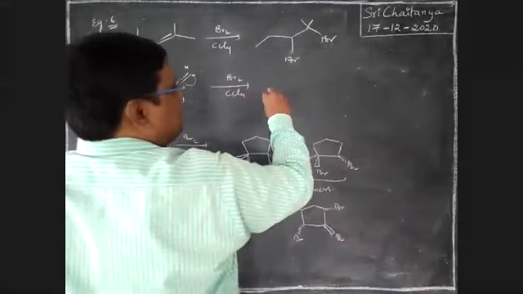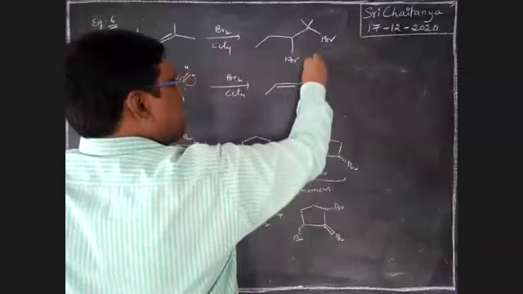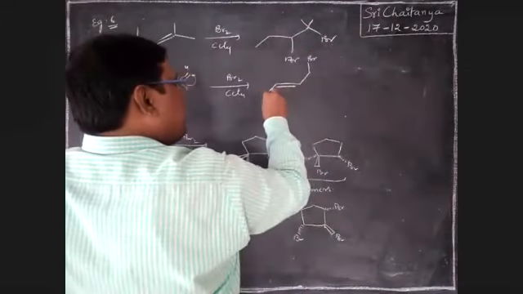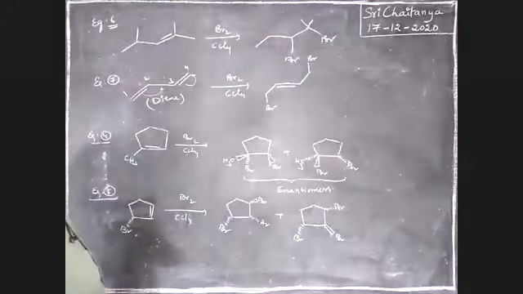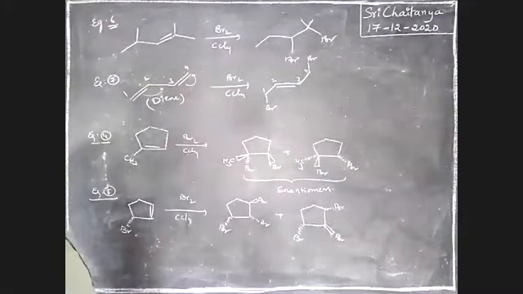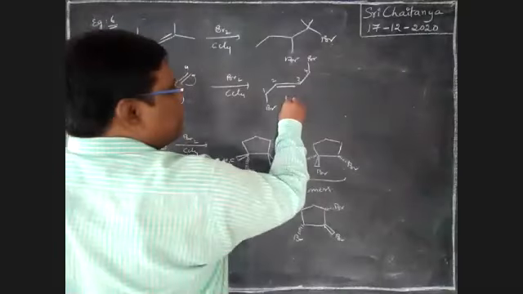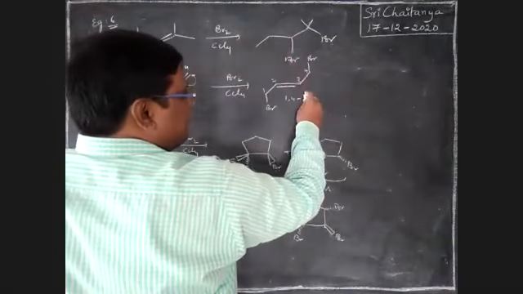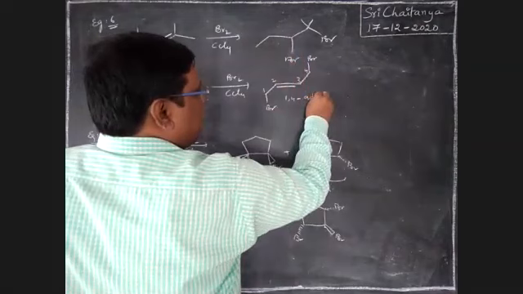That means here Br is possible. It is first carbon, second carbon, third carbon, fourth carbon. It is called as 1,4 addition. At 1,4 positions, Br is attached. 1,4 addition.